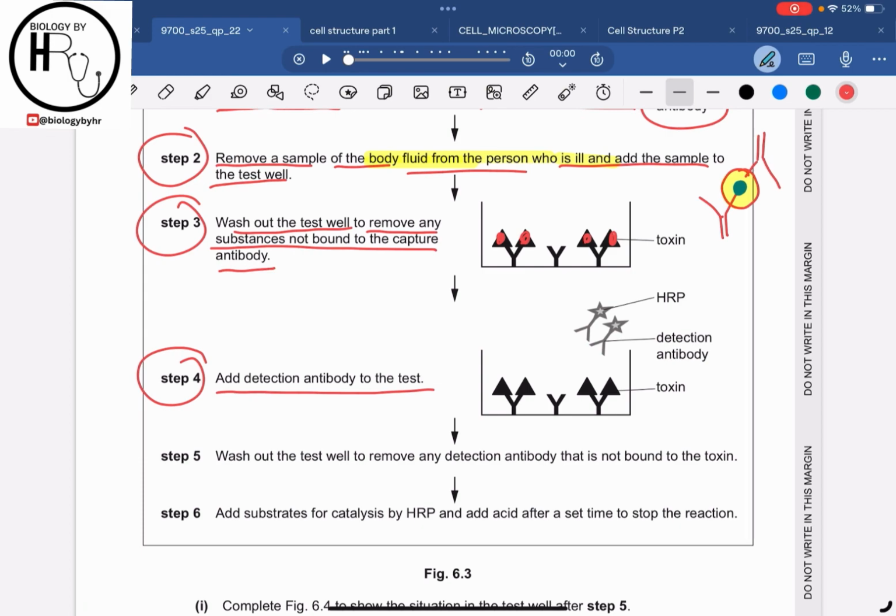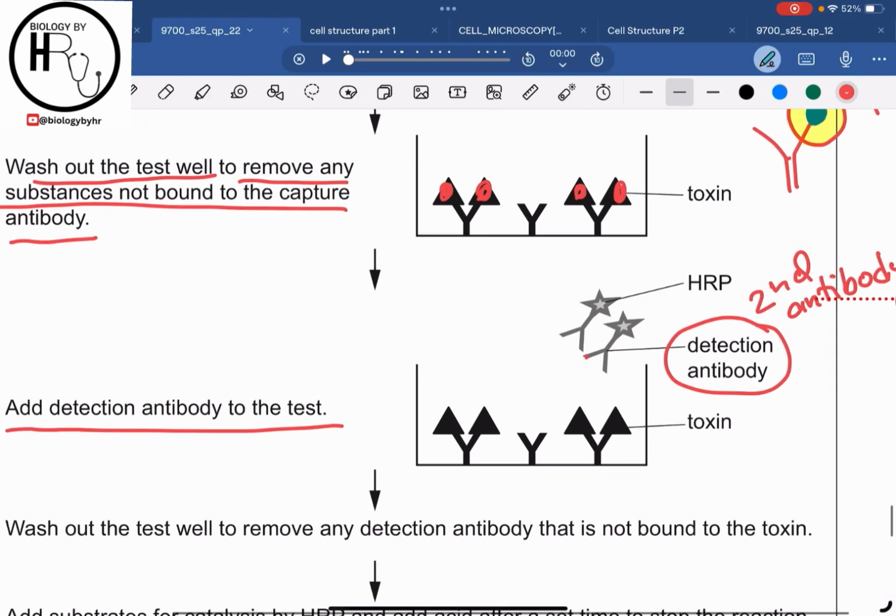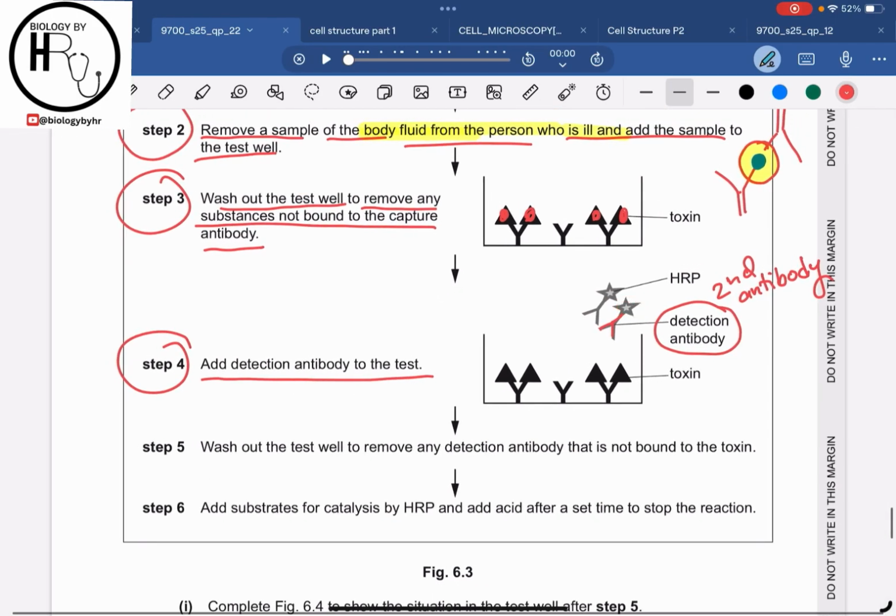Now what is the detection antibody? The second antibody that we will add to the test well is known as the detection antibody. Now if you notice, this detection antibody is linked with the HRP enzyme over here as well.